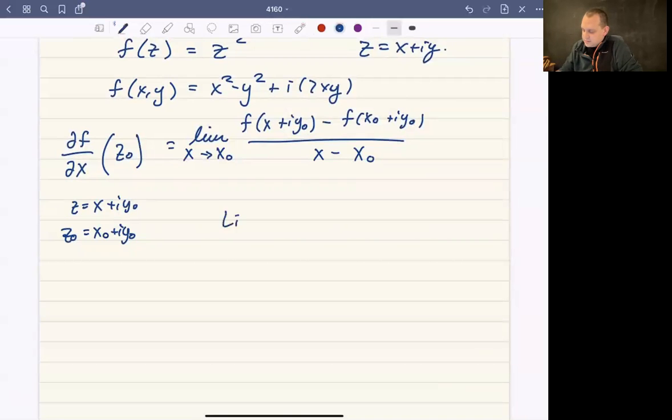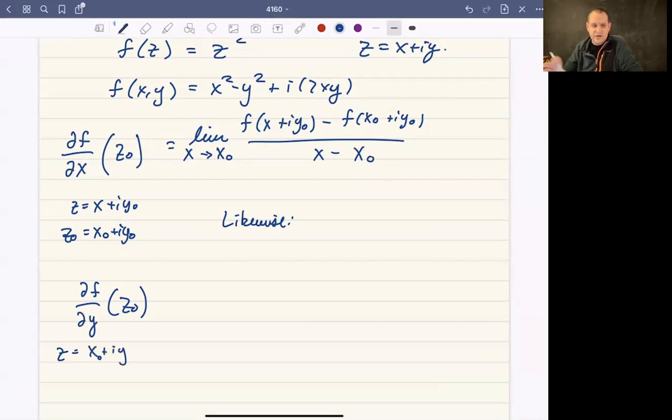And likewise, if we look at the partial of f with respect to y, here we're going to think of z as being x naught plus iy, because we're differentiating with respect to y, so we're treating x as constant. And therefore z naught is going to be x naught plus iy naught.